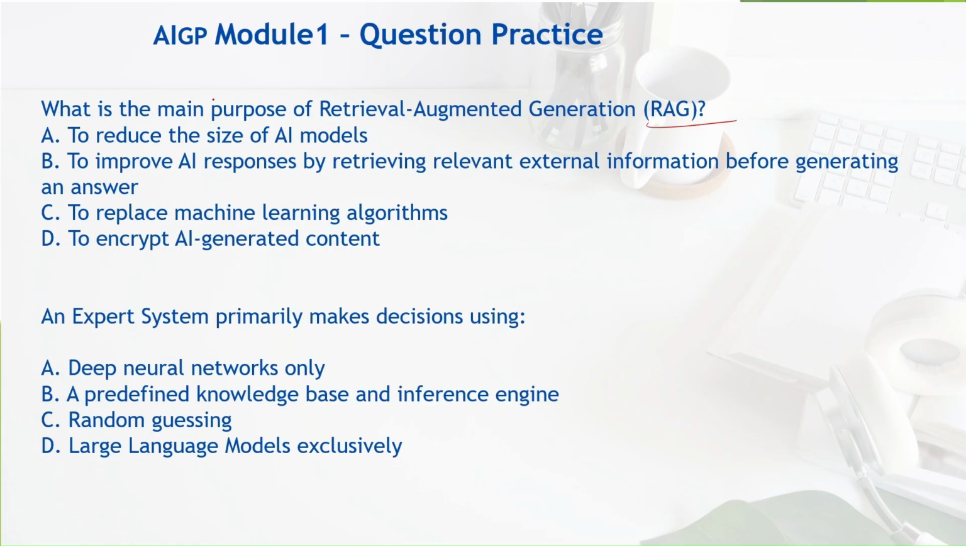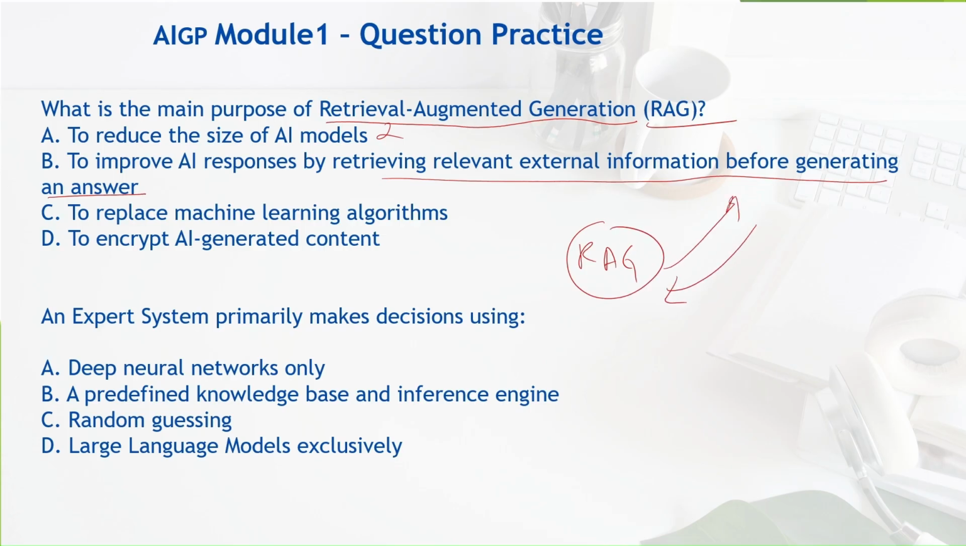What is RAG? We remember we learned RAG. What is the main purpose of retrieval augmented generation? To reduce the size of AI model? Not at all. To improve AI responses by retrieving relevant external information before generating an answer. See, what RAG does, it contacts the systems outside the AI to get you the correct information. Yes. To replace machine learning algorithm? Not at all. To encrypt AI generated content? Not at all. Answer B is the correct answer.